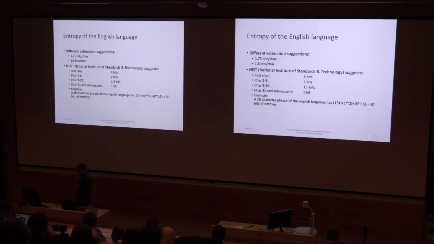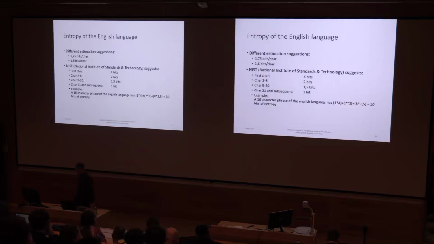They assign different values to different characters in the text, where the first is assigned 4 bits of entropy, and for each subsequent character, the assigned entropy is lowered gradually. As an example, for a 16-character phrase, you get an entropy of 30 bits.